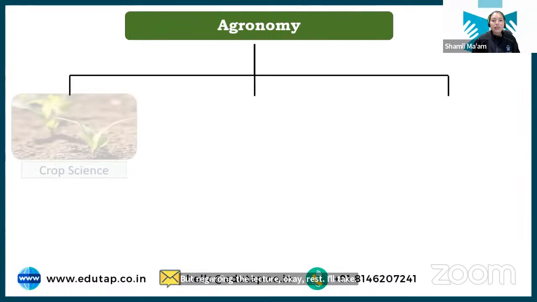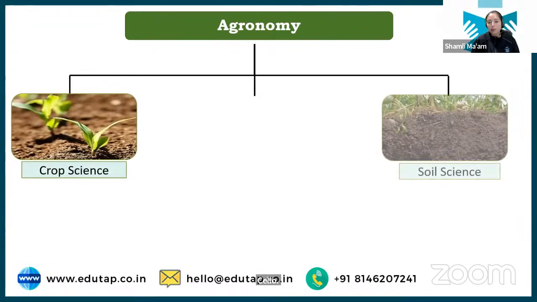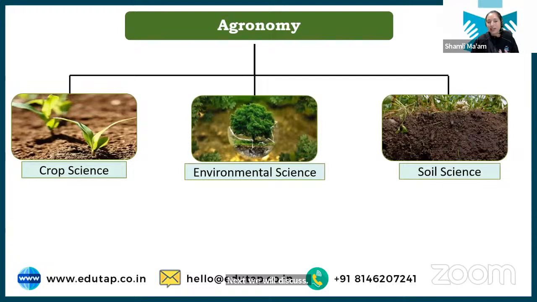Chalo. Next we will discuss how the agronomy science has been derived. I've told you in agronomy we learn about the principle and practice of each crop. Now, how is the principle and practice of each crop derived in this particular science?